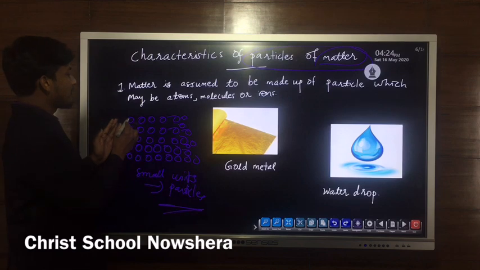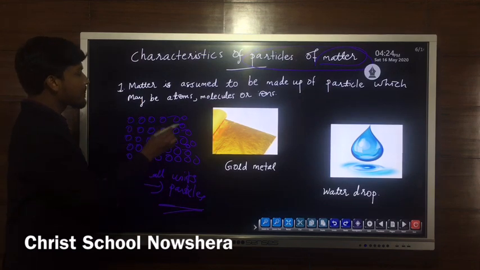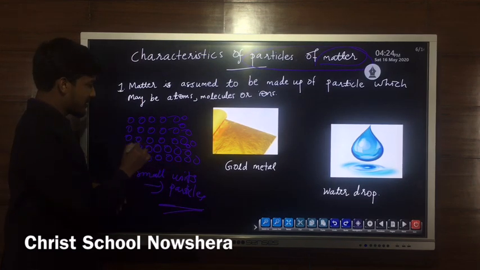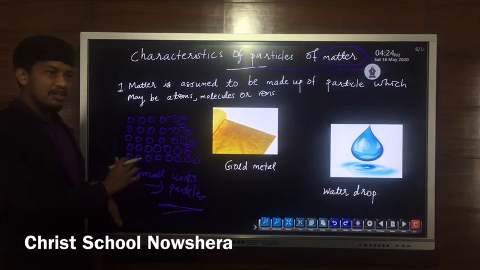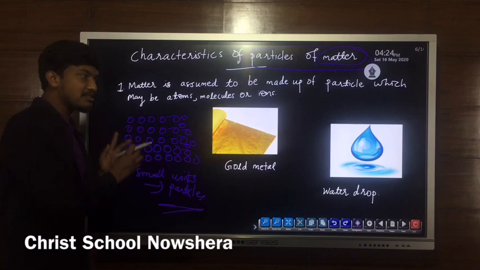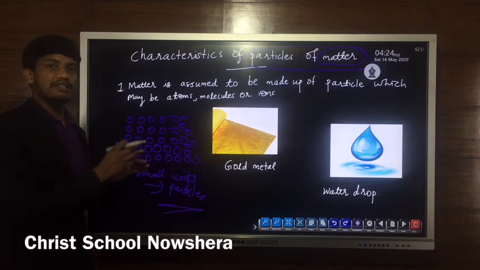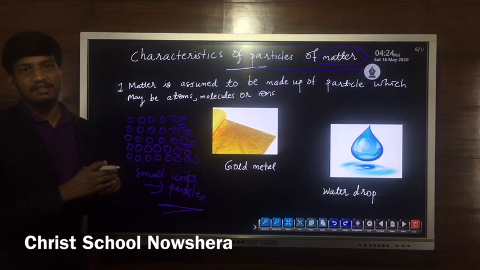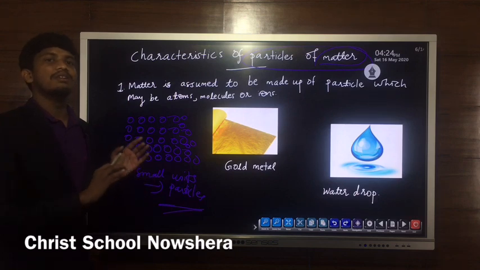So we can represent it like this. See, all forms of matter are made up of small particles like this. This is not the actual size of the particle. Particle means very small units, small fragments which form matter.